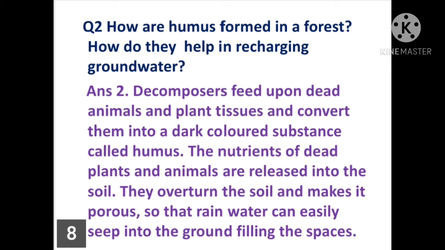These decomposers are also known as saprophytes or saprotrophs. The nutrients of dead plants and animals are released into the soil, and they overturn the soil and make it porous so that rainwater can easily seep into the ground, filling the spaces. In this way, humus is formed in a forest, and this humus helps in recharging groundwater.